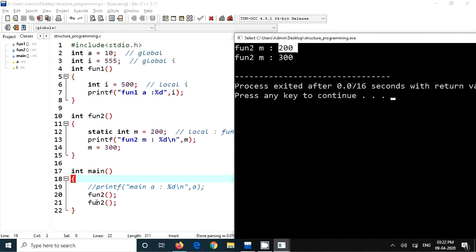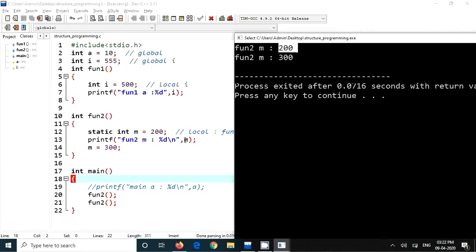Next time I am calling fun2, this initialization of m equal to 200 will not happen, because it's static. One-time initialization happened already. The 300 value that is already there is preserved. So this line is not encountered, and it is printing 300.